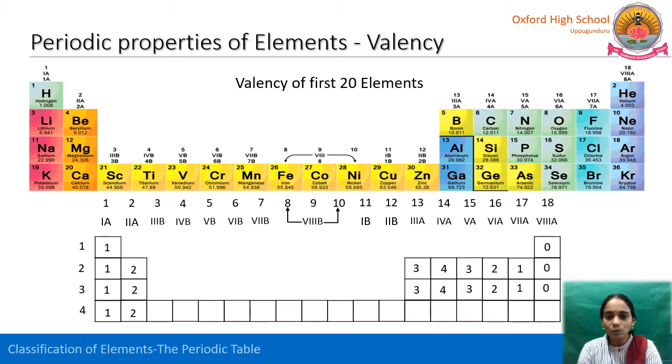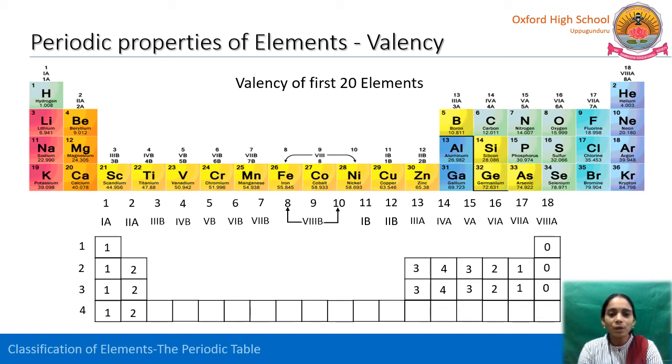in its outermost shell, because it is in fifth A group, so 5 electrons are there. So it accepts 3 electrons to get the stable electronic configuration. So the valence is 3. And again oxygen accepts 2 more electrons to get the octet. So the valence is 2. Whereas fluorine accepts 1 electron. So the valence is 1. Whereas coming to neon, it is completely filled. So 8 minus 8 is 0.